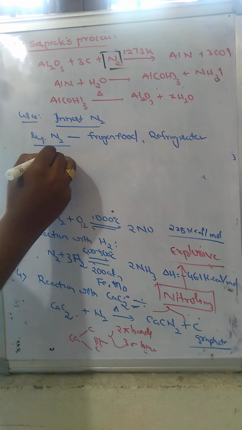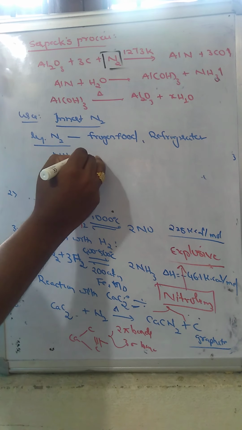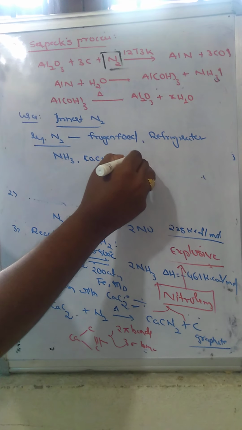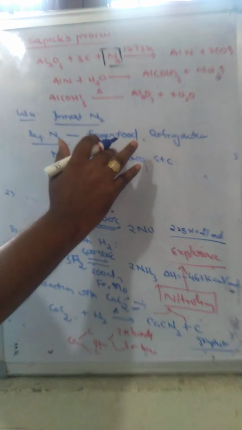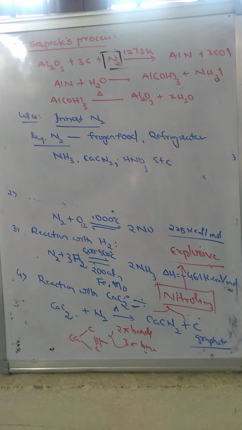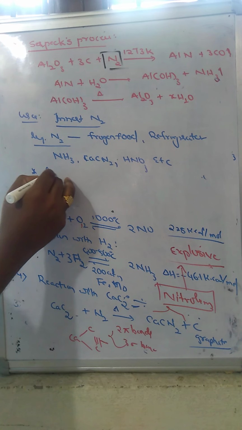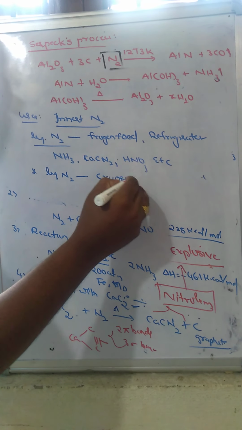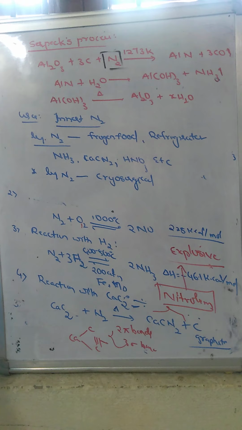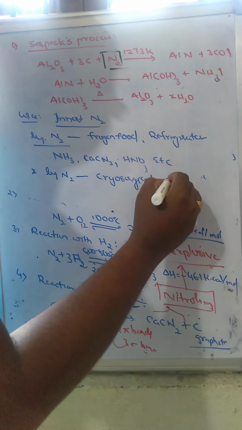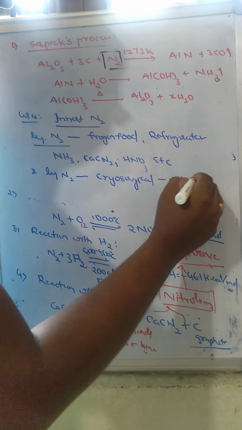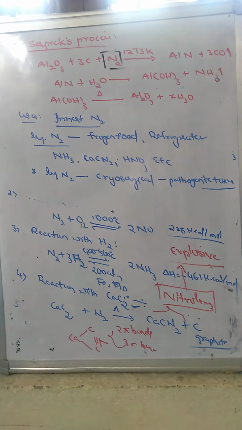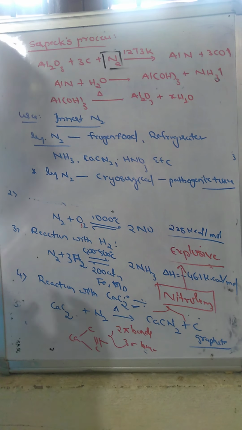Nitrogen can be used for the preparation of some important compounds such as ammonia, calcium cyanamide and nitric acid, etc. Liquefied nitrogen is also used in cryosurgery for removal of pathogenic tissues. These are the important uses of nitrogen.